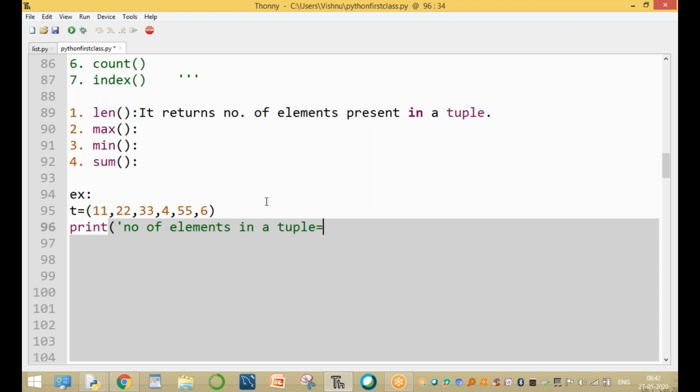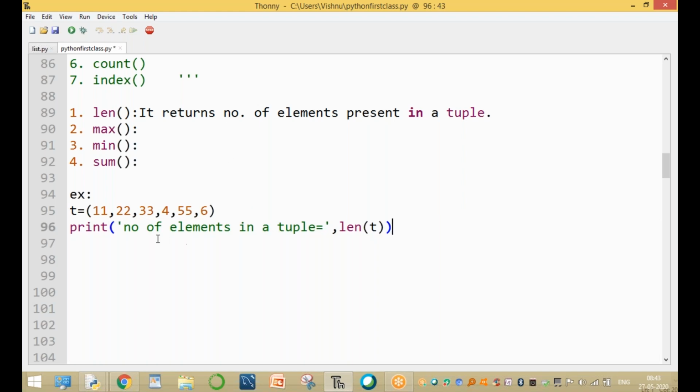The value equal to LEN of T gives the number of elements. Here the number of elements is 6: 11, 22, 33, 4, 15, and 16. Clear.